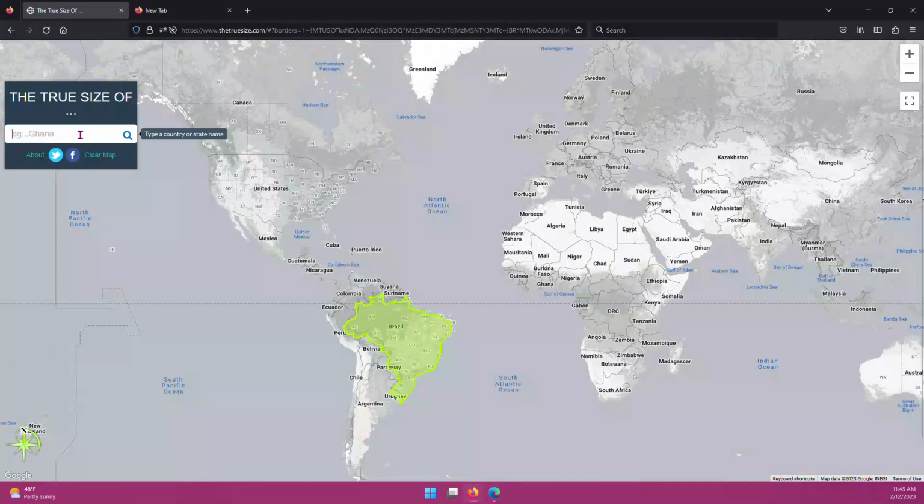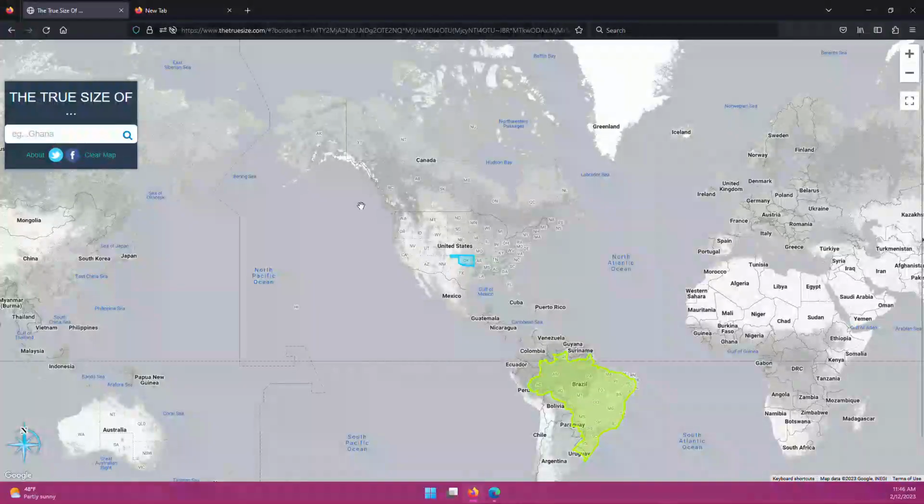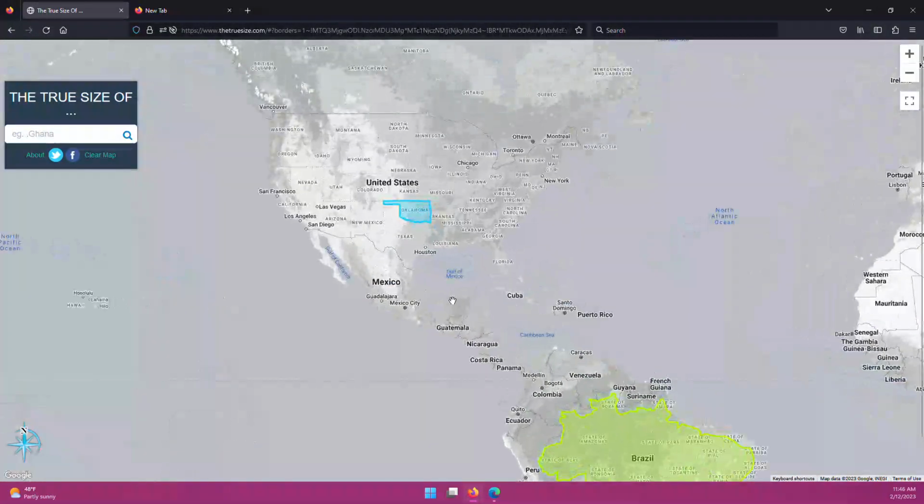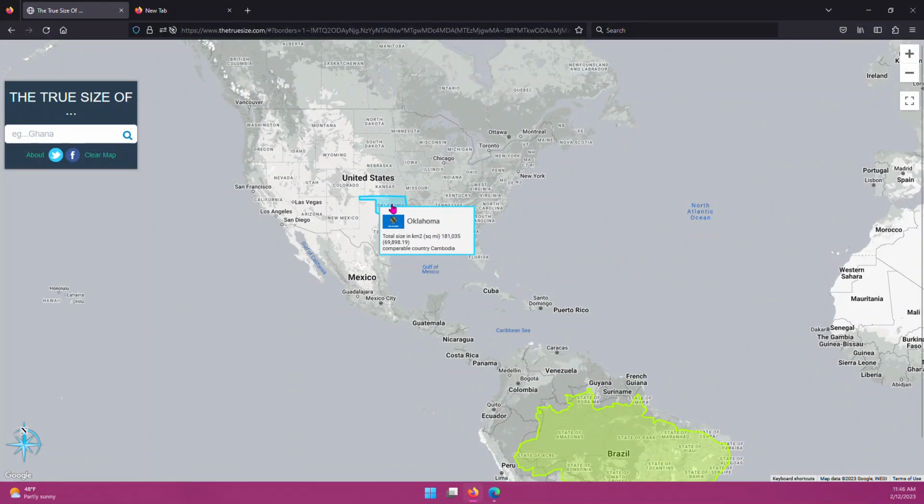Let's go ahead and look at a state. Since we are in Oklahoma, let's go ahead and search Oklahoma. Oklahoma pops up, and you can hover over it as well. A comparable country size is Cambodia, which is something I did not know. So if we compare Oklahoma over the Yucatan Peninsula, you can see that Oklahoma seems a lot bigger than it does on typical maps.